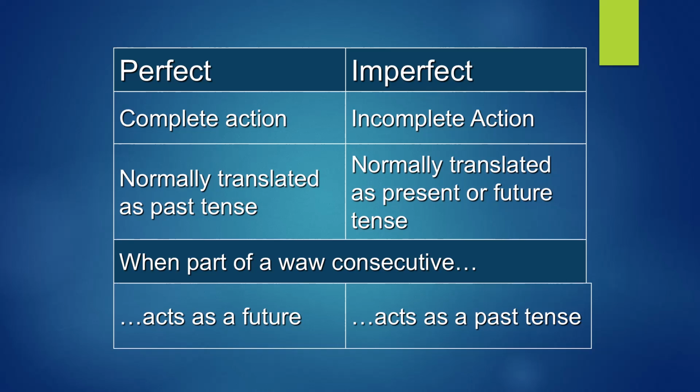And so remember, we have waw correlative, and waw correlative is used on perfect verbs pointing to future action. And then we have waw consecutive, and waw consecutive is used on imperfect verbs pointing to past action.